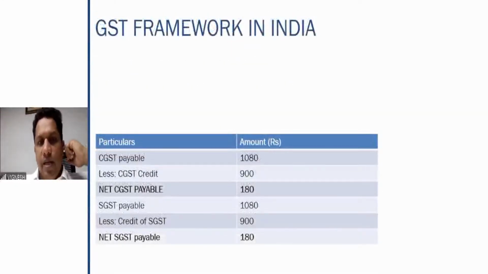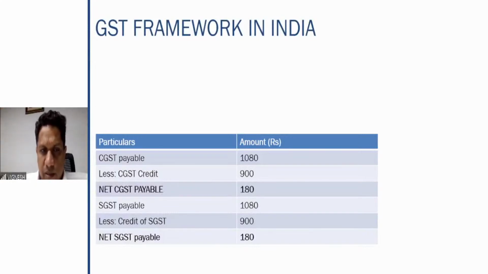And whatever credit he has, you first utilize the CGST credit. Why? I told you very clearly. Output CGST is there. IGST credit in this case, it is not there because there is no interstate purchases. So there is only intrastate purchases. So whatever CGST credit you have on the purchase of products, you first use towards the payment of CGST. You cannot use this CGST credit for payment of the SGST. So first use CGST credit 900, net CGST payable is 180.